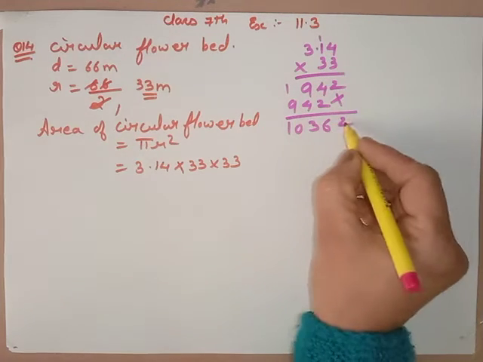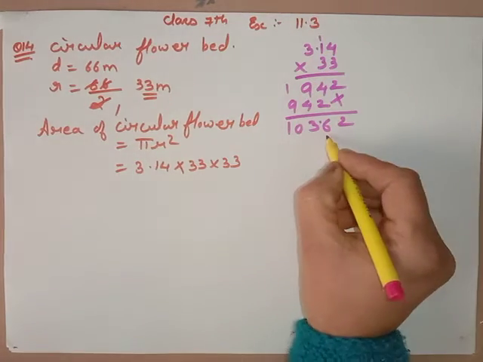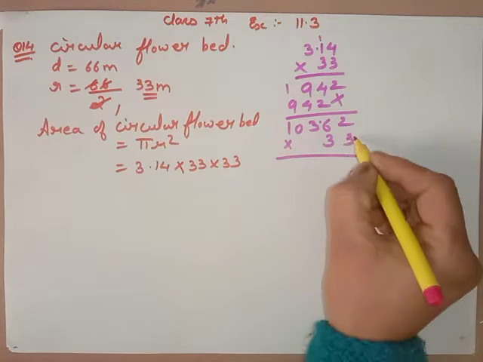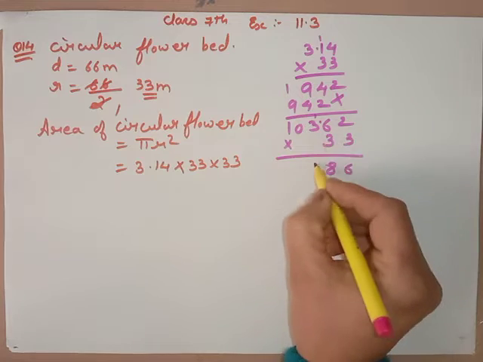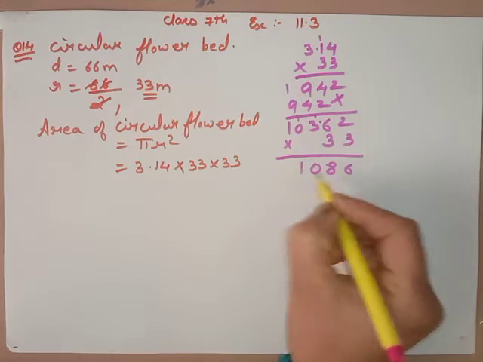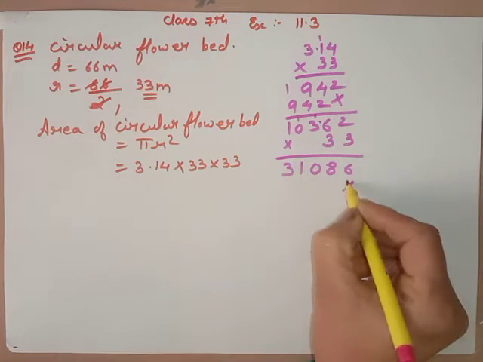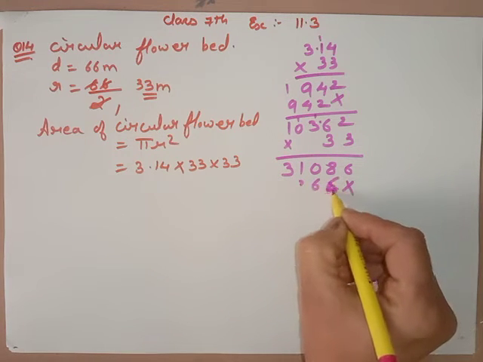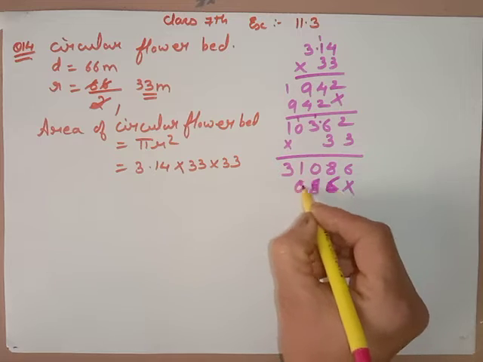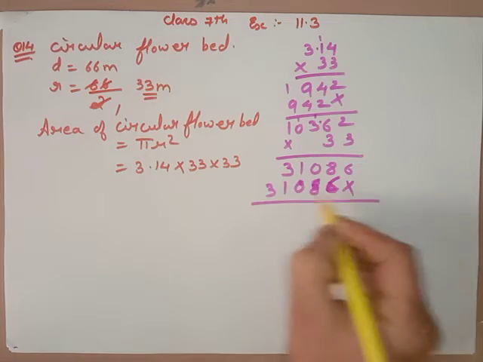Decimal के बाद 2 digit तो 1 2. Now again with 33. 3 twos are 6, 3 sixes are 18, 1, 3 threes are 9, 10, 1, 3 zeros are 0, 1 will come. 3 ones are 3. Again 6, 8, 0, 1, 3 will come.